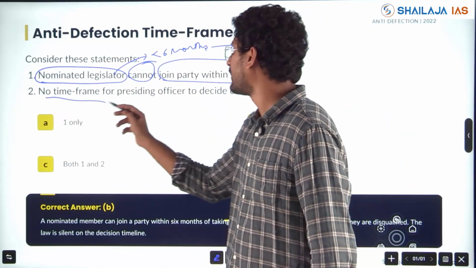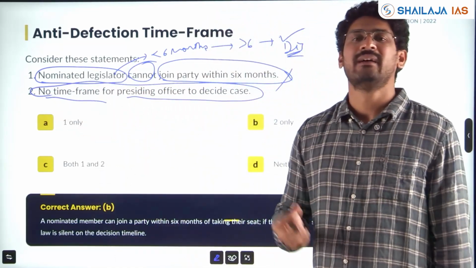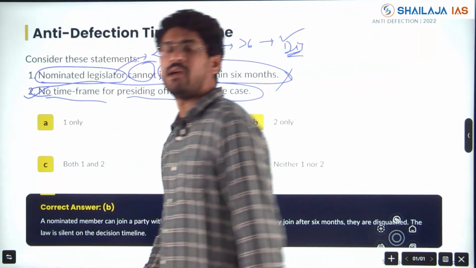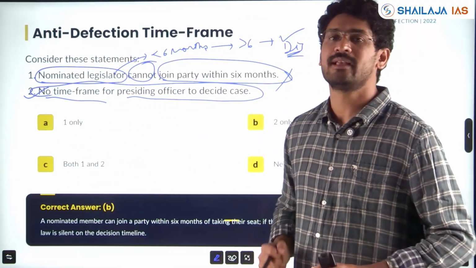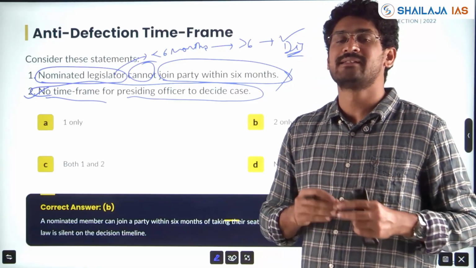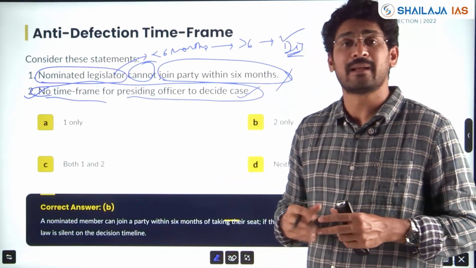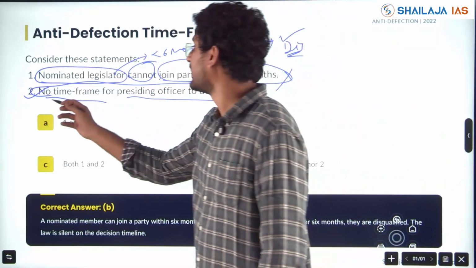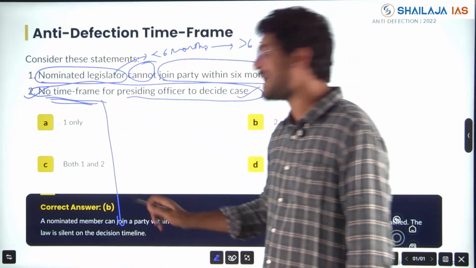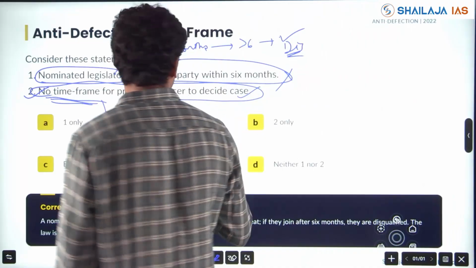No time frame for the presiding officer to decide the case. This is one of the issues in anti-defection, where the speaker may sit on the case if his political party is in power and it wants to benefit that party. No time frame has been mentioned in the constitution, the amendment or the rules.